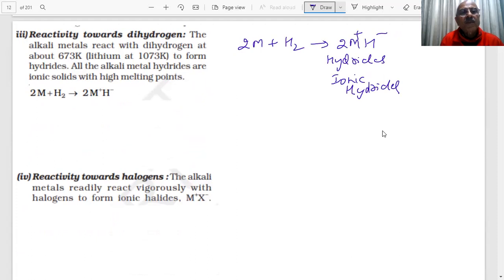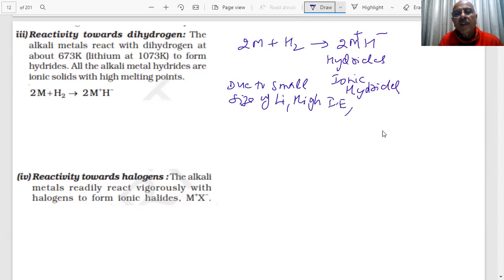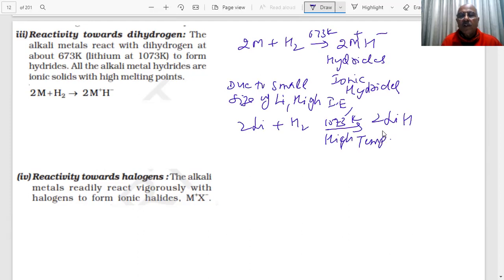But for lithium, it is difficult because of the small size of lithium, and high ionization enthalpy. So the others will react at 673 Kelvin. Therefore, if you want to react with lithium, student, you will need a high temperature, 1073 Kelvin, to form lithium hydride. So you can see that lithium is behaving exceptionally differently due to its small size.